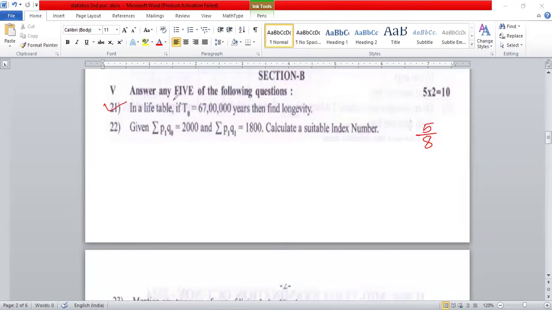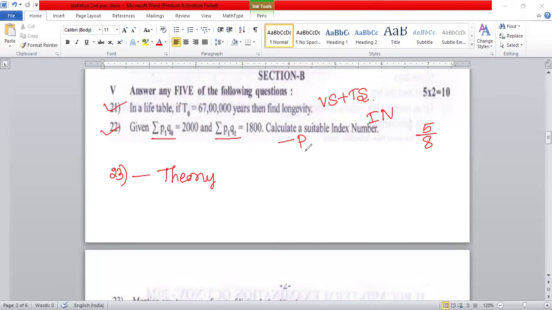Question number 21 comes under vital statistics and time series. And question number 22, index number. 2 questions here. One is a practical question and another, the 23rd question also, that is a theory question. So this is very easy. 2 factors are given in total. We're able to identify which index number for that.